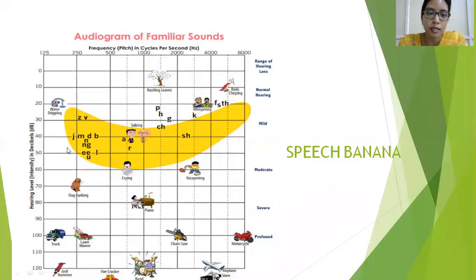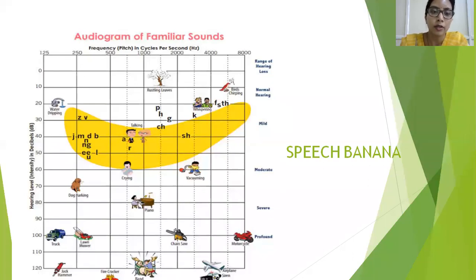The speech banana is a banana-shaped area in the pure tone audiogram, which depicts the intensities and frequencies of human speech. We've already seen that human speech is between the frequencies of 500 to 2000 hertz.